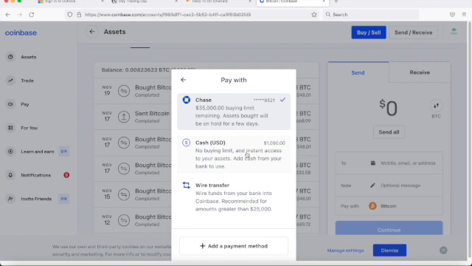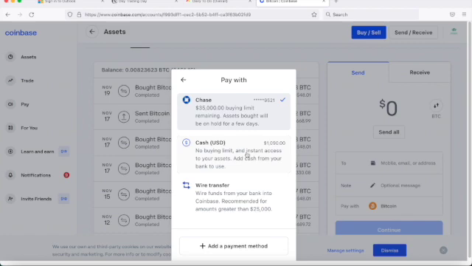I made the mistake of wiring money through my business account, and the name of my business account is different from my first name on Coinbase. So they rejected my wire. It was probably a good 10 business days of back and forth until the money was back in my account. So I missed out on some investment opportunities because of that.